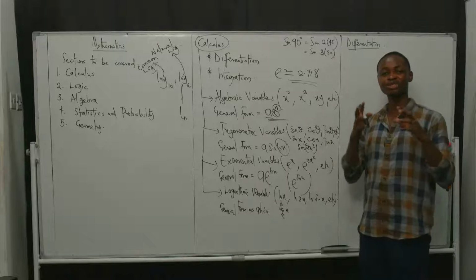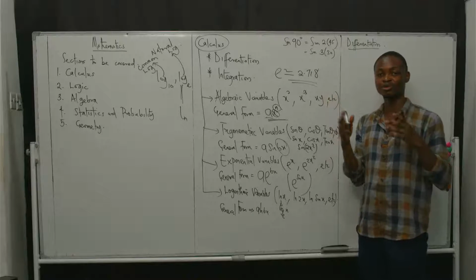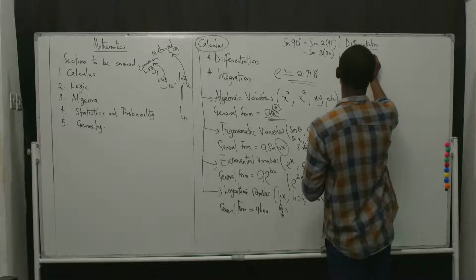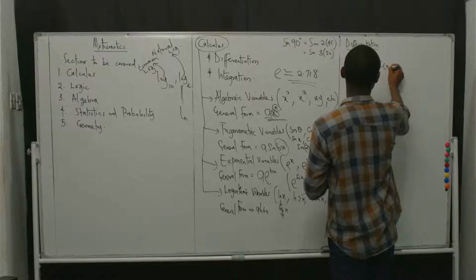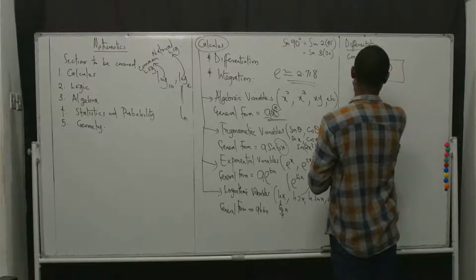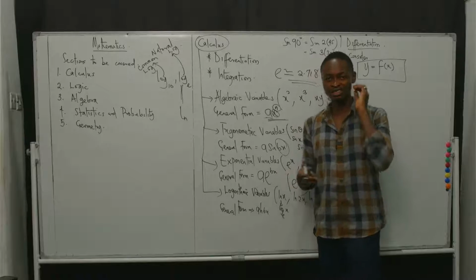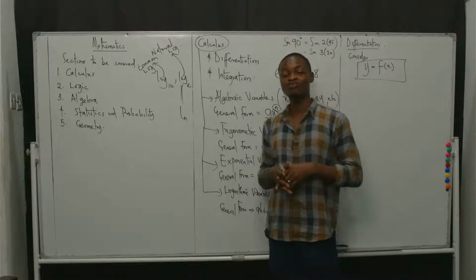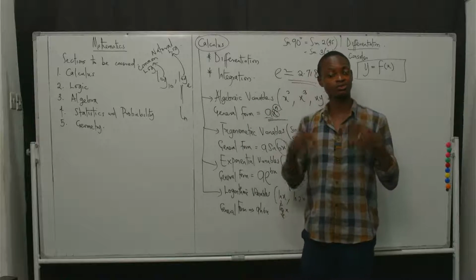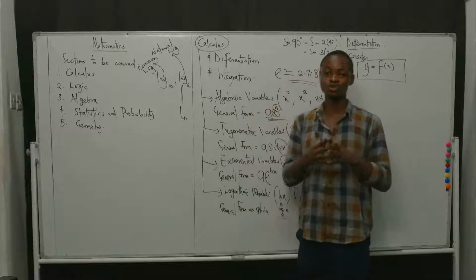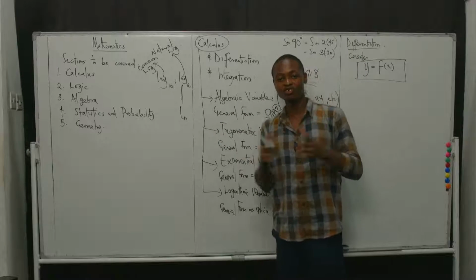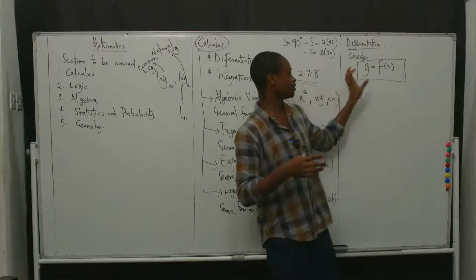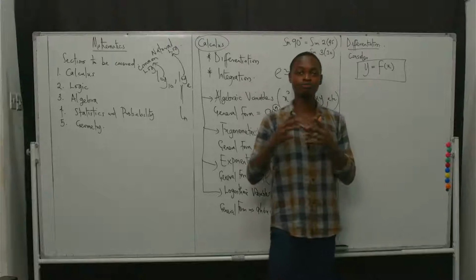Now, what is the relationship between the first and second variable that we have been talking about? Let's look at it. For instance, if I write the general form y is equal to f of x, right? From your basic knowledge of mathematics, this is assumed to be a class that prepares you for final exams, O level, Jamb, GCE, WAEC, NECO. So it means that you should have some sort of foundation in maths. Even if you don't, we are here to build that foundation. But let's take this one and piece it out.